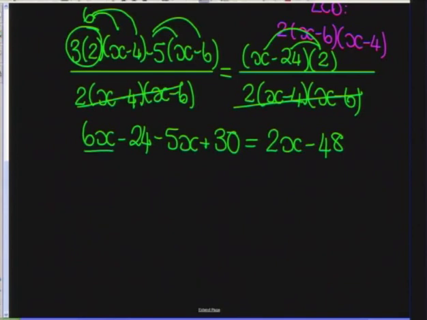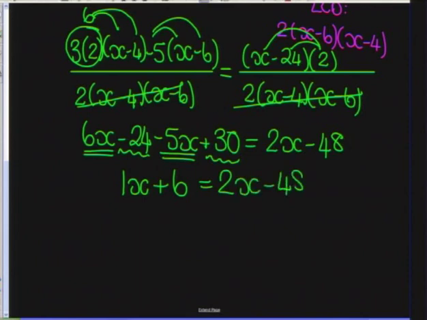Okay, so let's add like terms. 6x minus 5x is 1x. Negative 24 plus 30 is going to leave us with positive 6. And on this side, we've got 2x minus 48. Right. Let's bring our 2x to the left-hand side, which is going to make it negative 2x. And if I've got negative 48 on the right-hand side, 6 is going to come over to join it, and it will make it negative 6. Okay.